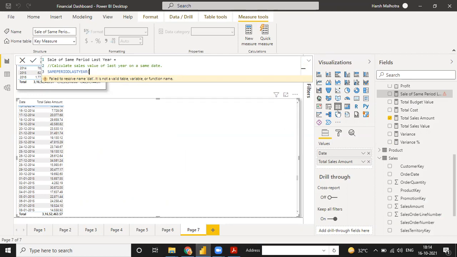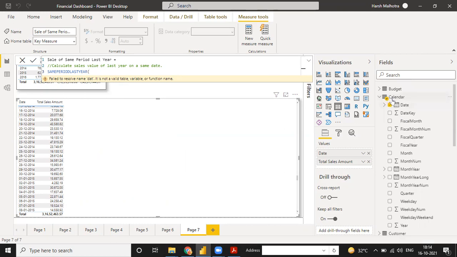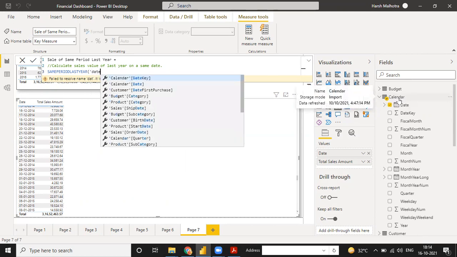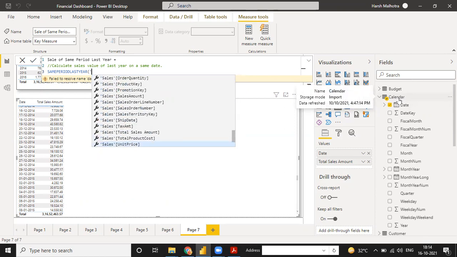So, same period of last year. I'm going to my calendar table. See, my date is in the calendar period. I just click here on the date and see the calendar period. We have a date column, or you can go to direct. You can choose your calendar period of date key. You can use either date.